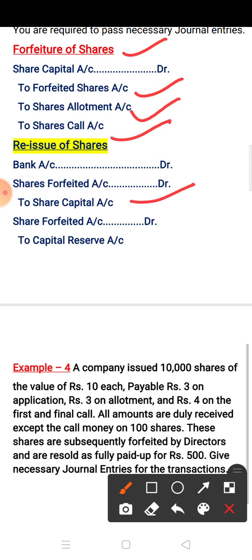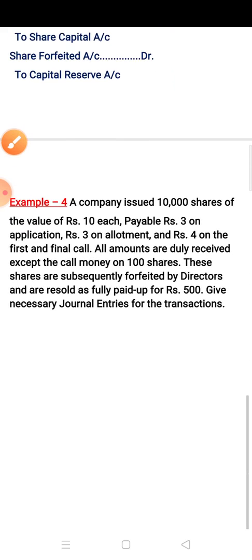So children, when forfeiture of shares is done and reissue of shares is done, one more entry you have to pass yourself, that is share forfeited account debit to capital reserve. Okay, this entry is compulsory when reissue is done after forfeiture. Now let us do one question based on this forfeiture.